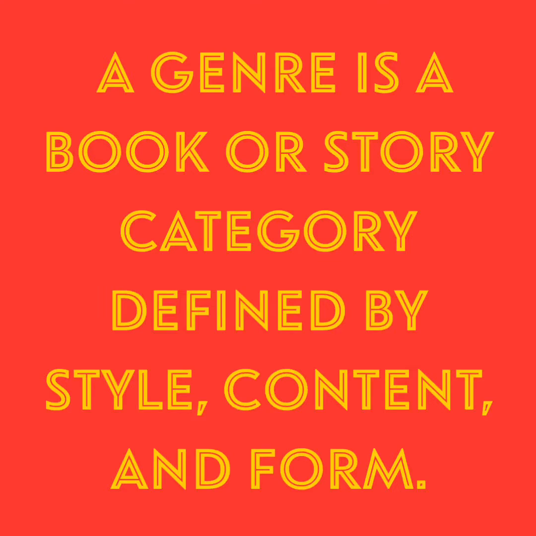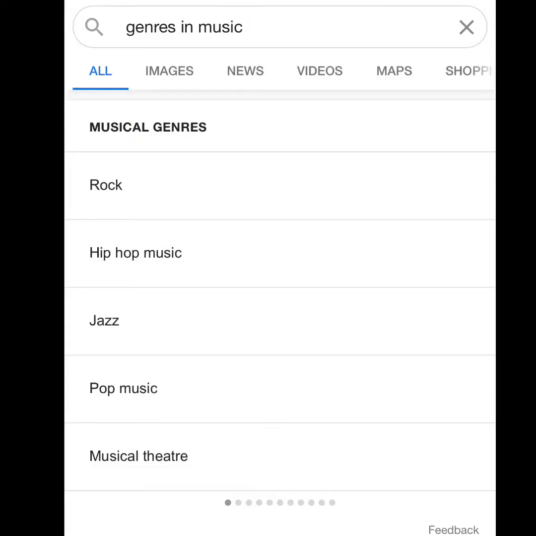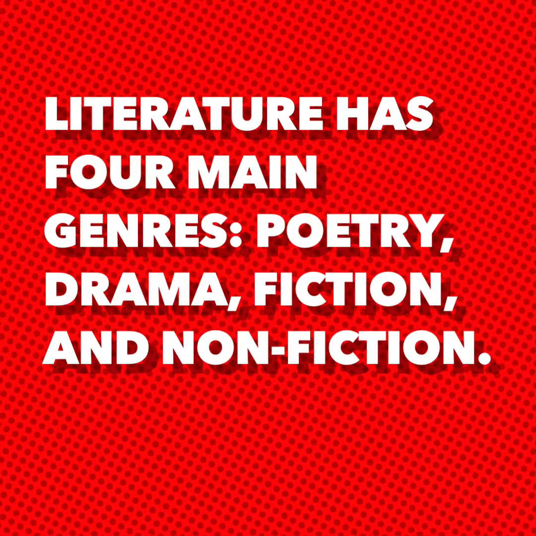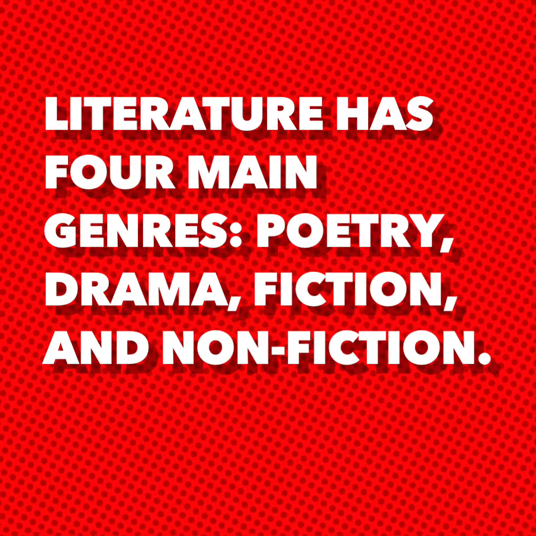So let's define genre. A genre is a book or story category defined by style, content, and form. Just like how there's genres in music, like rock, hip-hop, jazz, pop music, musical theater, there's also going to be genres in our reading materials as well. In literature, we have 4 different categories or genres. That is poetry, drama, fiction, and nonfiction.